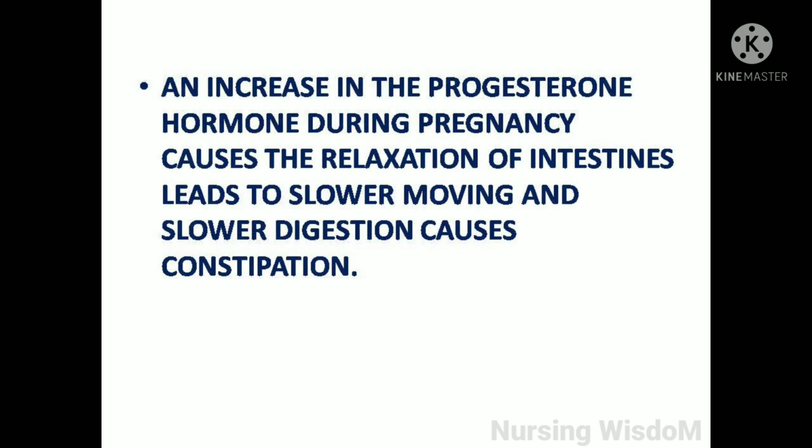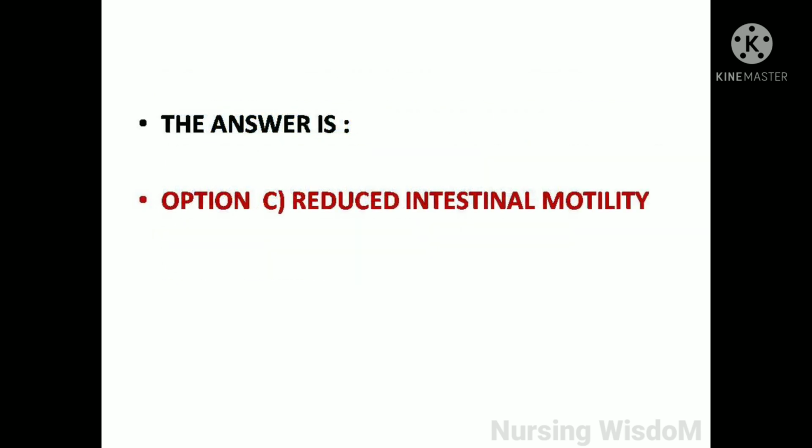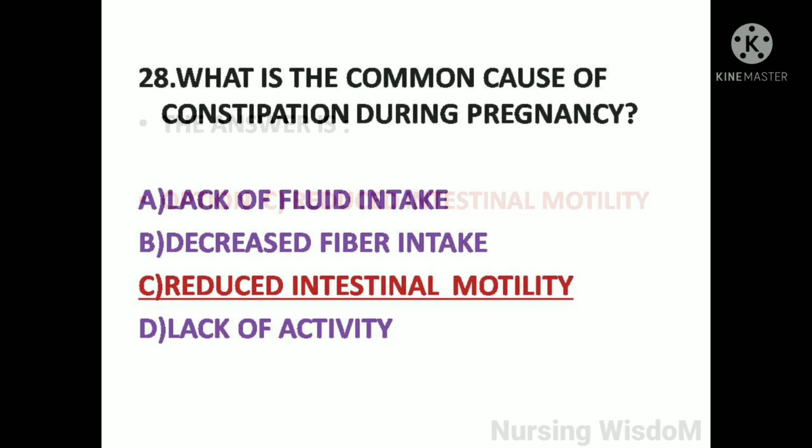An increase in the progesterone hormone during pregnancy causes relaxation of the intestines, leading to slower movement and slower digestion that causes constipation. So here the answer is option C, reduced intestinal motility. What is the common cause of constipation during pregnancy? Option C, reduced intestinal motility.